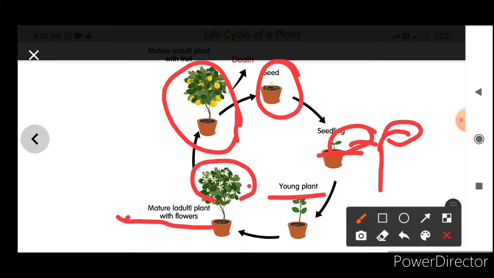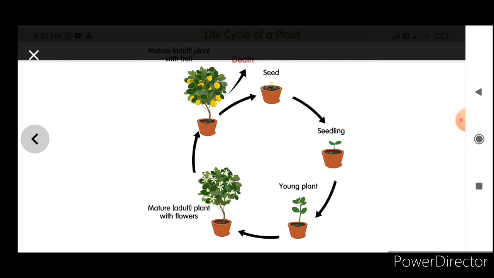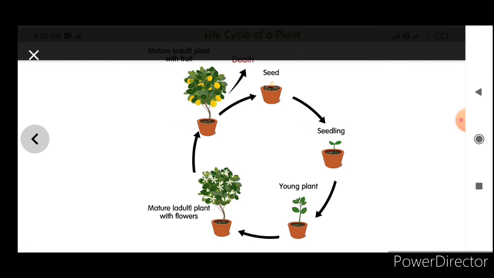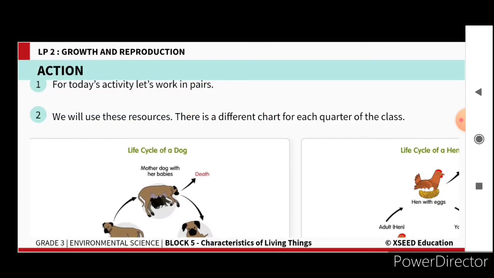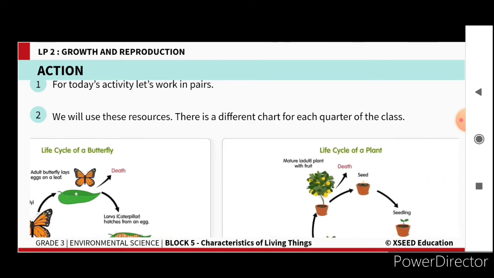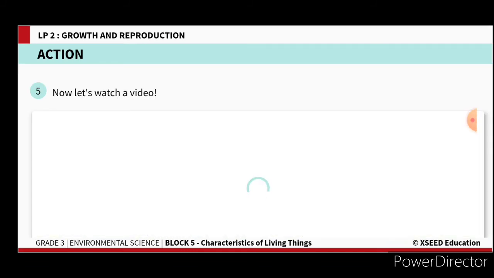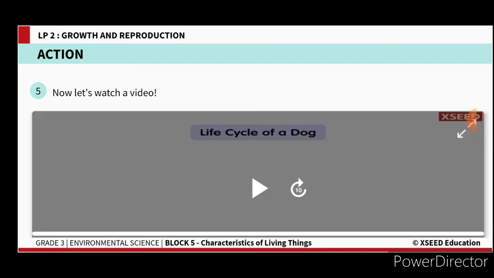There are different stages, right? So now we will see the video and you try to understand more about this. Now watch the video to understand more about the life cycles.